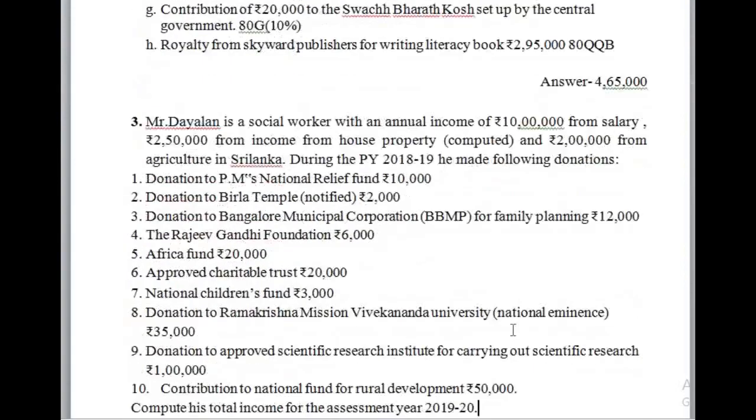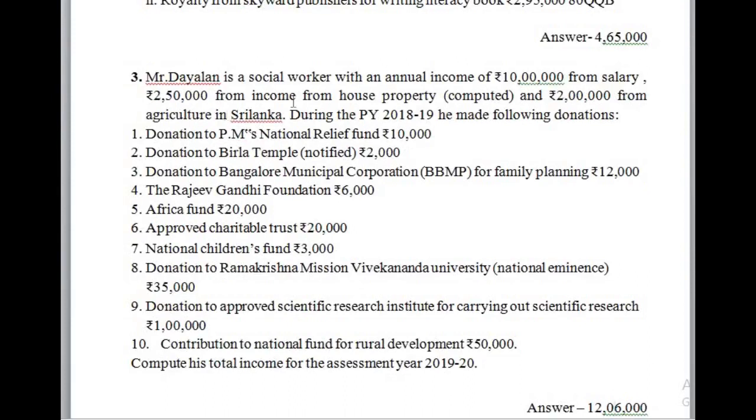So in the next illustration, Mr. Dayalan is a social worker with an annual income of rupees 10 lakhs from salary, 2,50,000 from income from house property, and 2 lakhs from agriculture in Sri Lanka. These are all incomes under different heads: salary, house property and other sources. He made the following donations: donation to the PM's National Relief Fund, deductible under section 80G. The entire amount is deductible. Donation to Birla Temple, rupees 2,000, is deductible under section 80G.